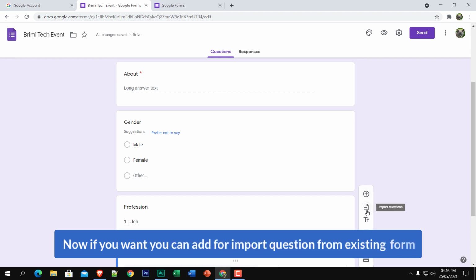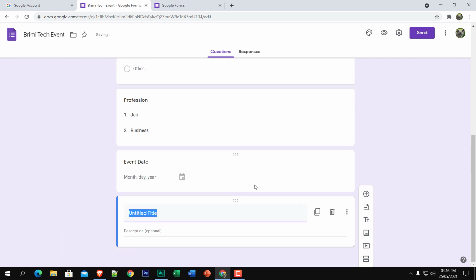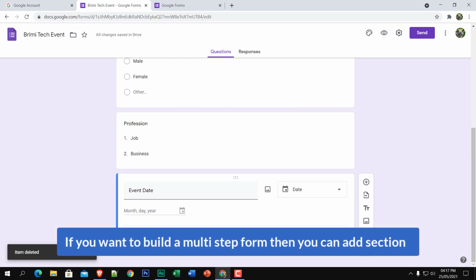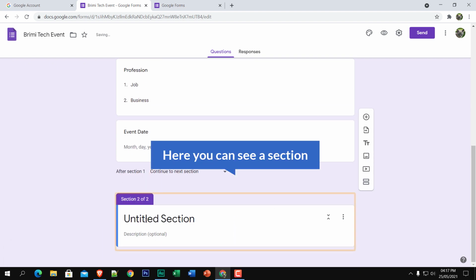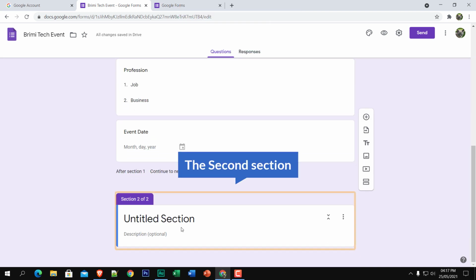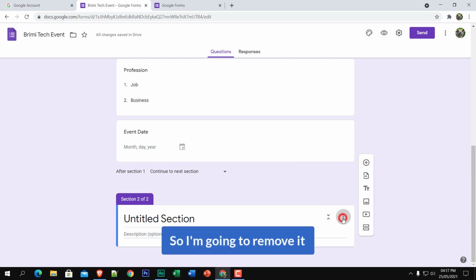Now if you want, you can add or import questions from an existing form, or you can add a title and description. Here it goes, you can add a title again, and you can add an image, you can add a YouTube video, and you can add a section. If you want to build a multi-step form, then you can add a section. Just click over here, and here you can see a section, this one is the first section, and this one is the second section. So I'm going to remove it.